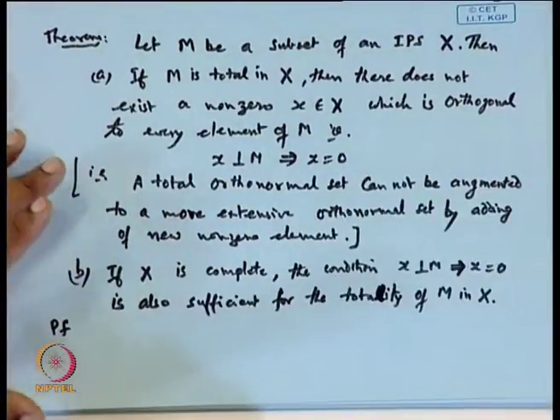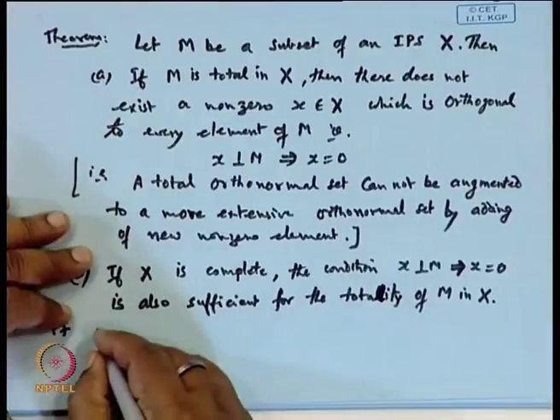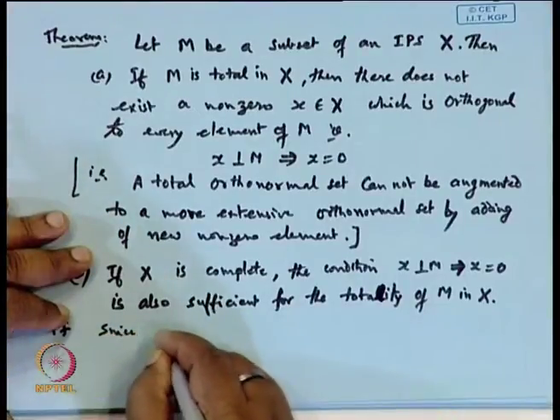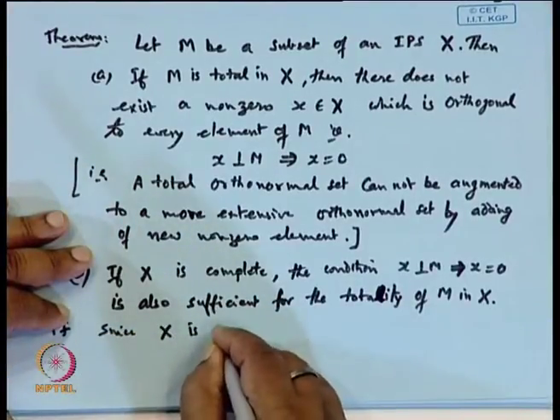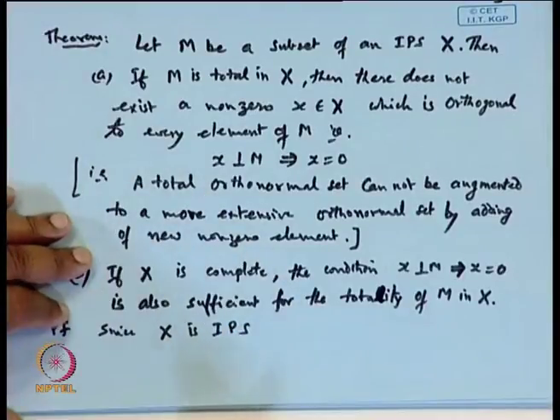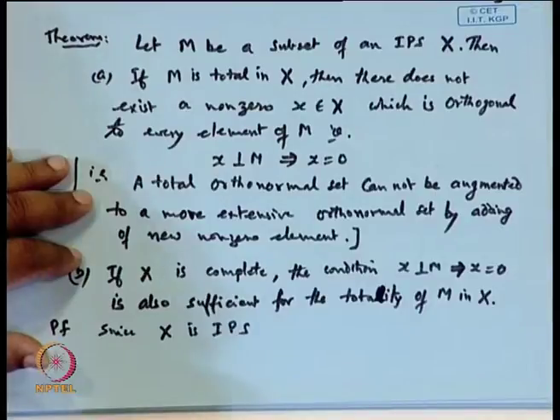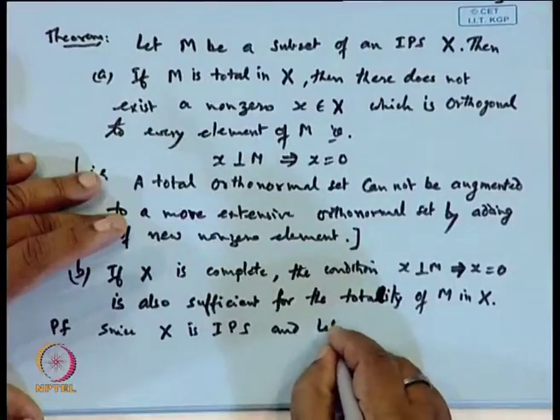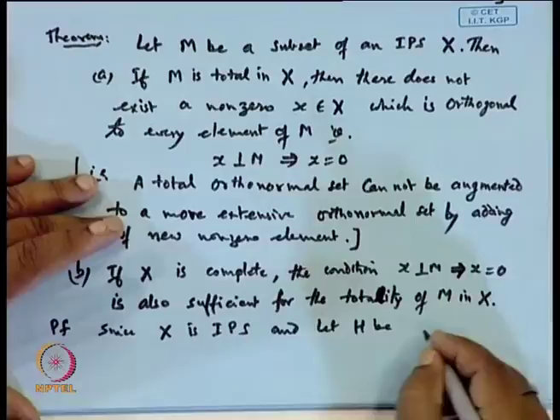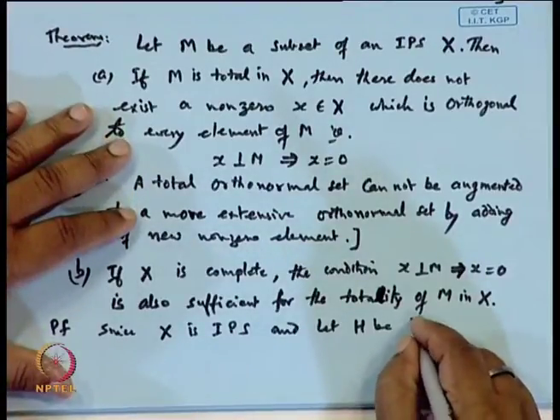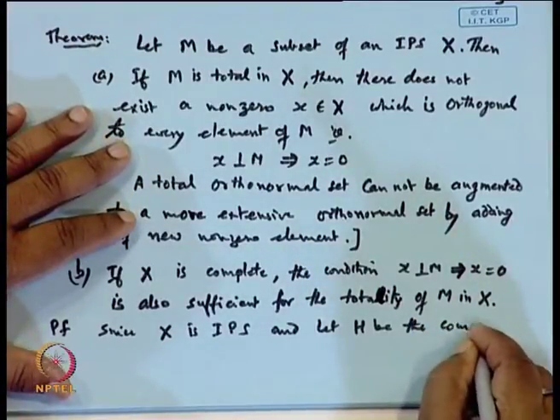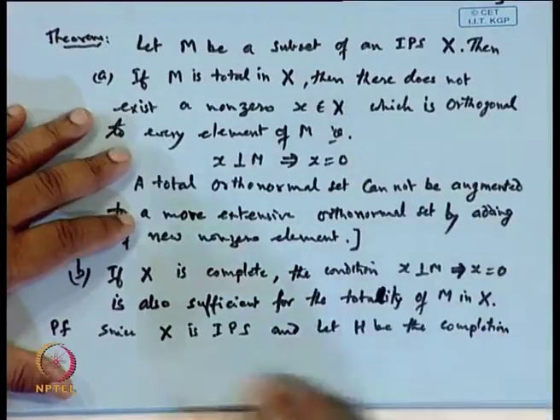Since X is an inner product space and every inner product space has its completion, let H be the completion of X.